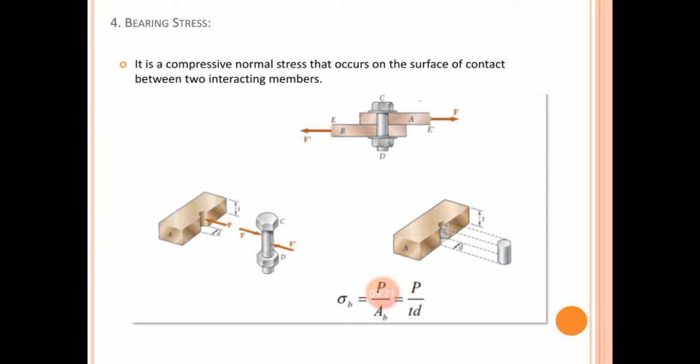The fourth type of stress is the bearing stress. Dear students, we have already seen in the case of normal stress that the force, either tensile or compressive, is acting through an axis only. That means it has point contact. In other words, the contact between the force and the area of the body is a point contact in the case of compressive or tensile stress. But we have seen in a number of other cases where this point contact is not there. There is area contact, meaning whatever force is externally applied has area contact with the failing body.